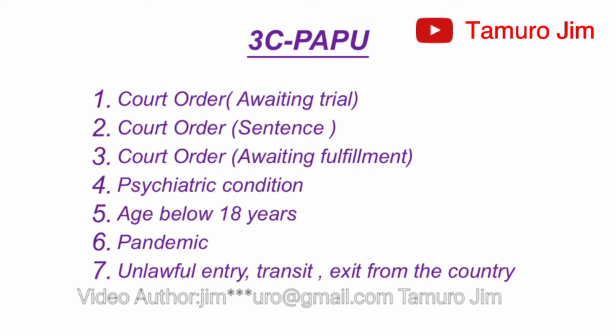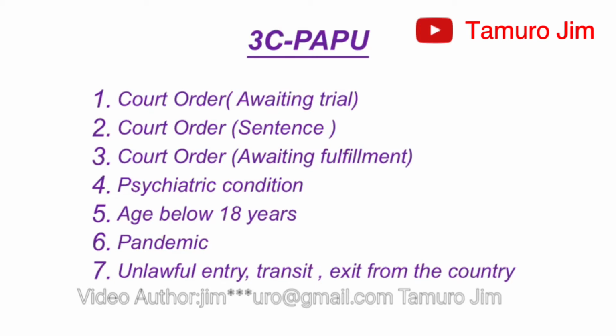3CPAPs means we have 3 C's: the first one being court order, the second court order, the third also court order. Then the fourth is psychiatric conditions, and 5 is age below 18 years, and then pandemic, and unlawful entry, transit, exit from the country. That's a summary of the 3CPAP. I'm going to explain the details of the 3CPAP.